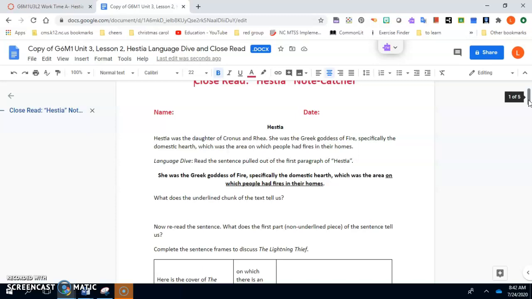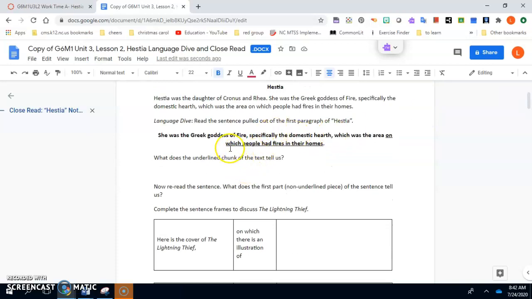Now, we will participate in a language dive to determine how a sentence can offer clues to the central idea of a text. So in our first paragraph, it says, Hestia was the daughter of Cronus and Rhea. She was a Greek goddess of fire, specifically the domestic hearth, which was the area on which people had fire in their homes. Now we're just going to read this one sentence pulled out of the first paragraph. It says, she was the Greek goddess of fire, specifically the domestic hearth, which was the area on which people had fire in their homes.